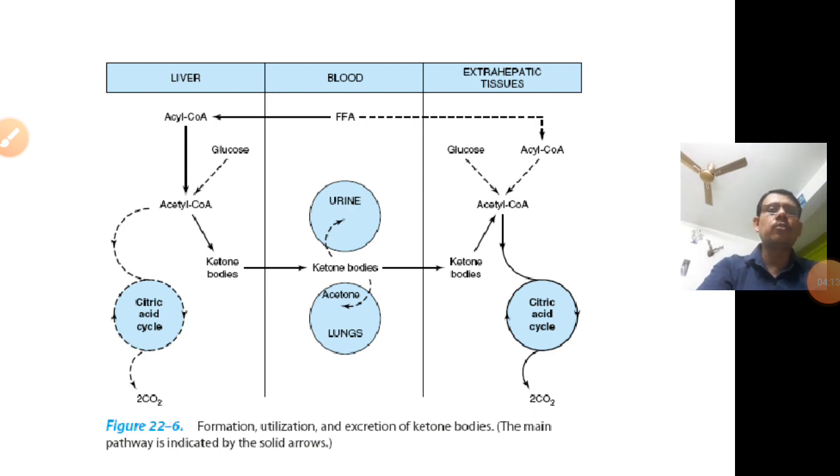Then the ketone bodies go to the extrahepatic tissue. Another pathway is free fatty acid, which is converted to acetyl-CoA either in the liver or in the extrahepatic tissue. And excess glucose is ultimately converted into acetyl-CoA. This acetyl-CoA, as you see in the picture, then enters the TCA cycle under crisis conditions, that means in the case of starvation or diabetes mellitus.